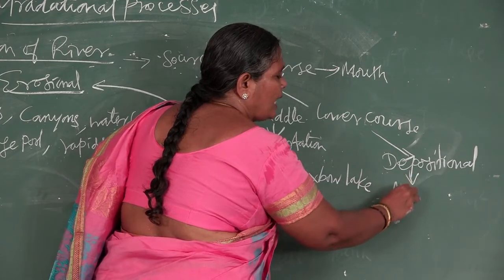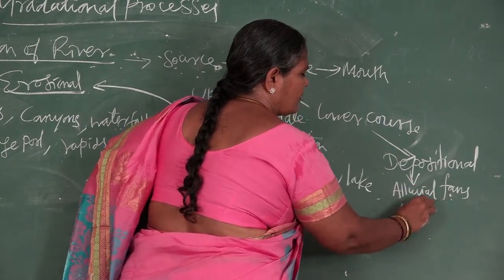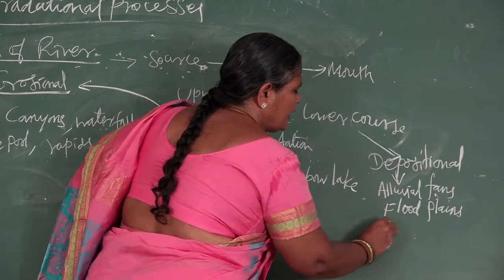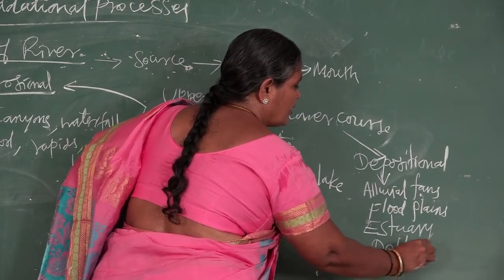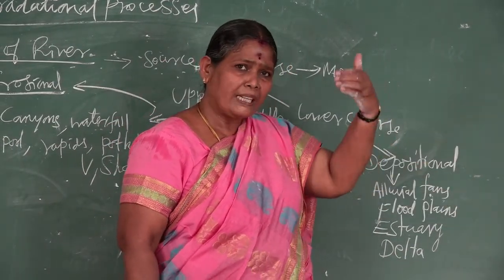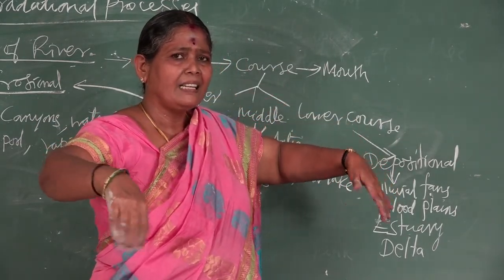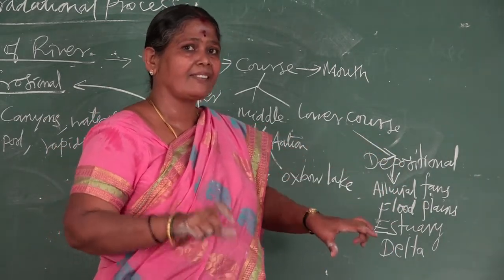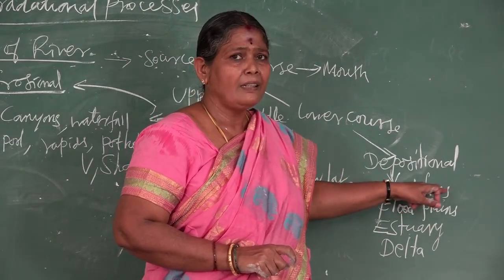One we say alluvial fans, flood plains, then estuary, delta. What is called alluvial fans? Especially at the foothills of the mountains, the rivers divide in many places like streams and deposit a fan-like structure. That is called alluvial fans, especially in the foothill region.